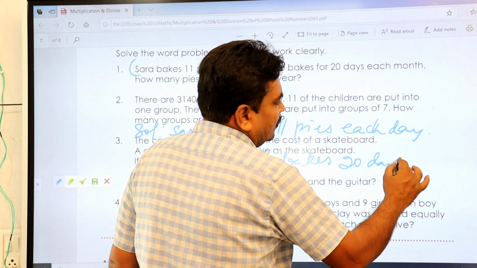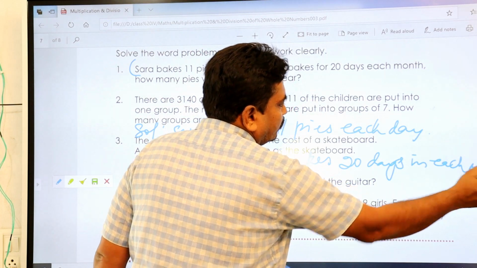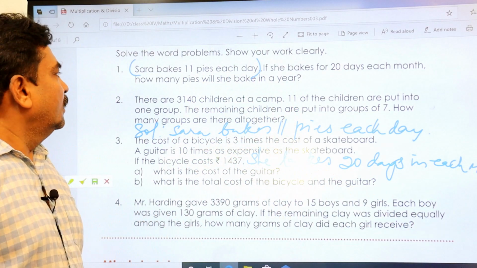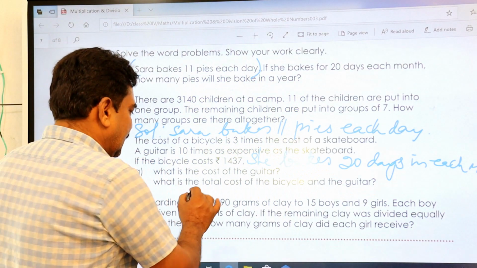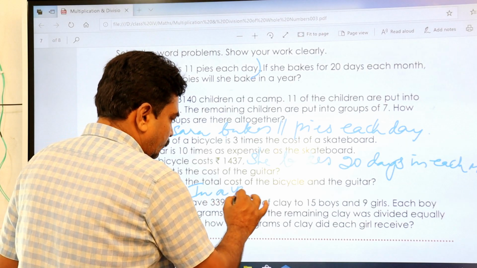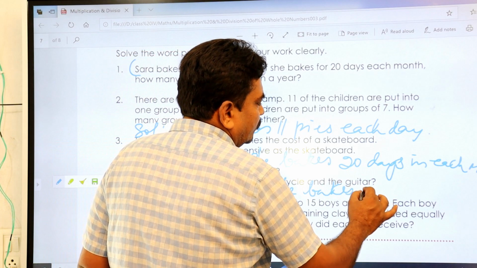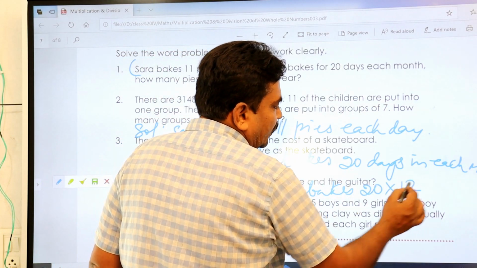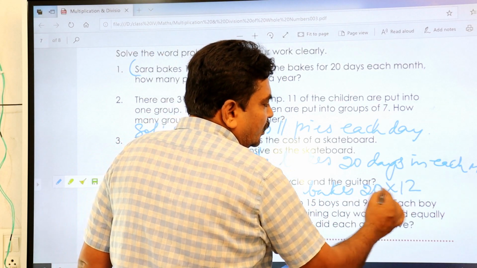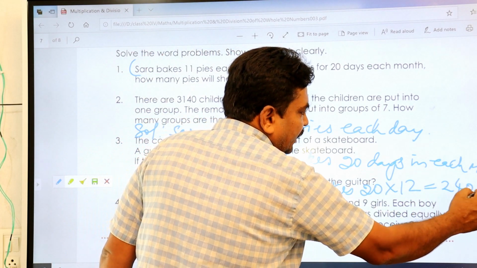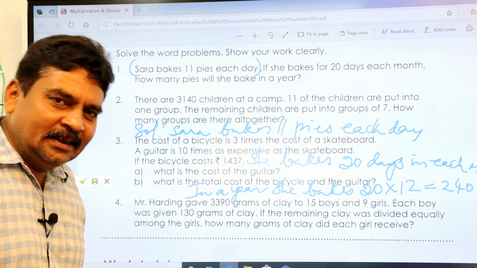So how many days in a year does it come to? It means in a year she bakes 20 into 12. Each month 20 days, so 12 months means 12 into 20. That is nothing but 240 days. So she bakes only 240 days in a year.